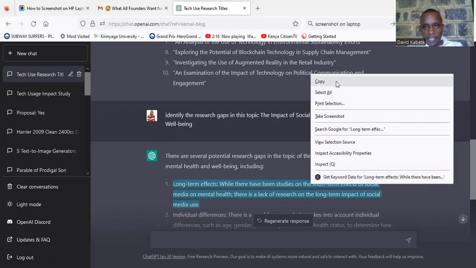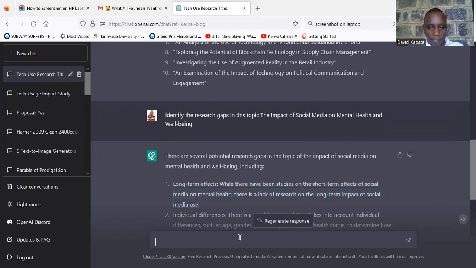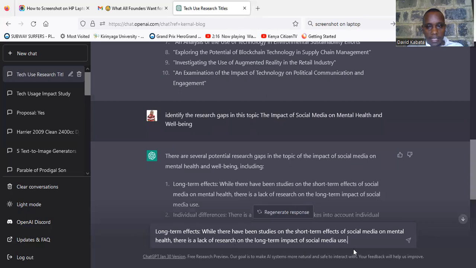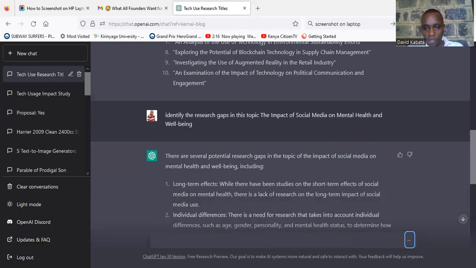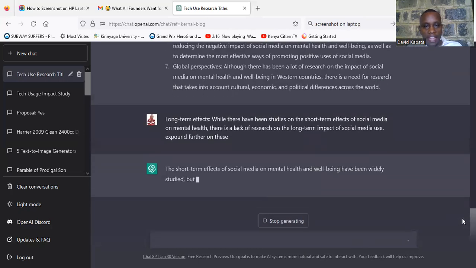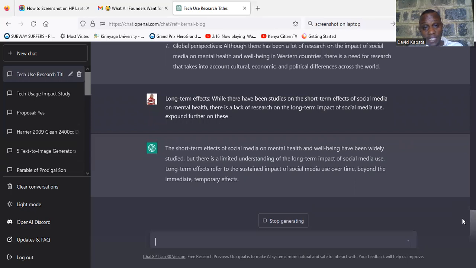I can copy that and then bring it here and tell ChatGPT to expound further on this, because I want to know more about that area. I want to know more about the long-term and short-term effect gap, and see whether there's something that I can do about it. So ChatGPT is going to expound for me, and you can see it is doing that.